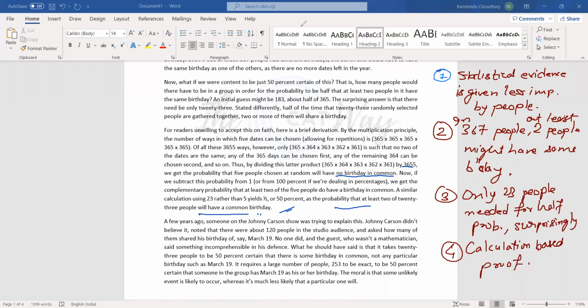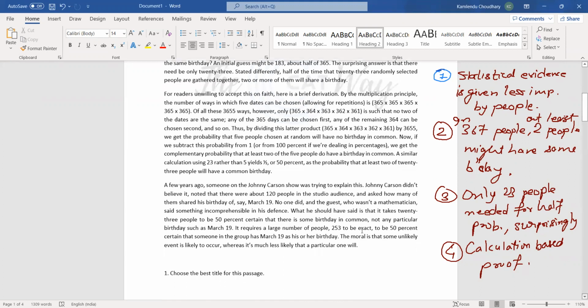Okay, now the fifth one. This is an example from a television show. Noted that there were about 120 people of studio audience, whatever, right? This you can read by yourself. So we would move to the questions. Let us write what has been given in the fifth one first.